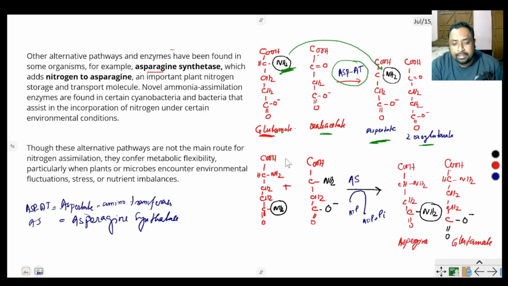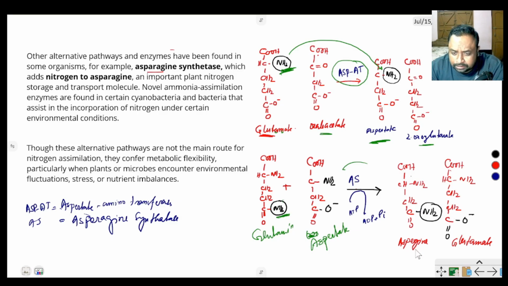Okay. Again, in another reaction, glutamine and aspartate, the amino group of glutamine is transferred to asparagine, from glutamine to asparagine, and glutamate is also produced in the presence of the enzyme asparagine synthetase.